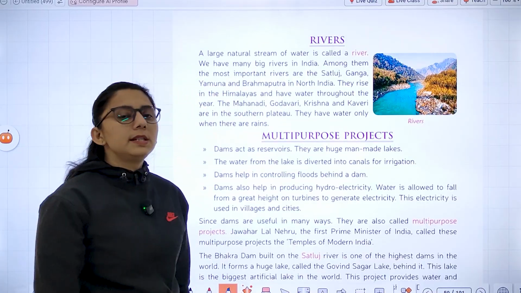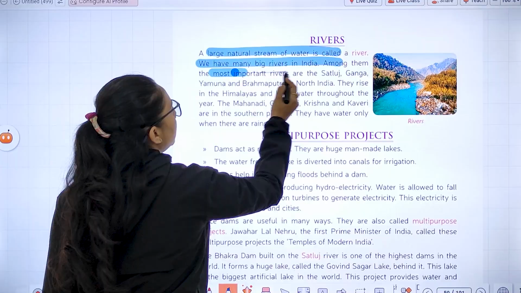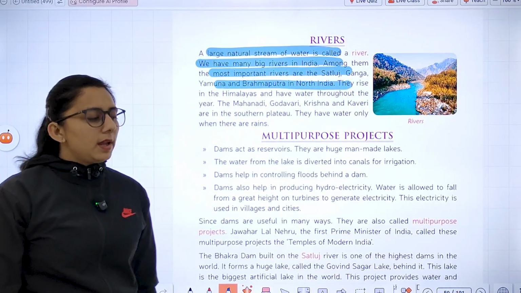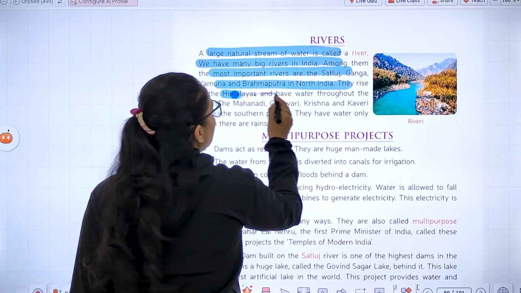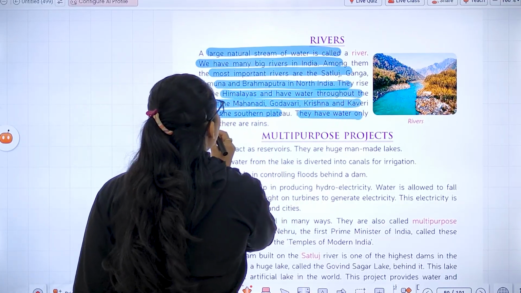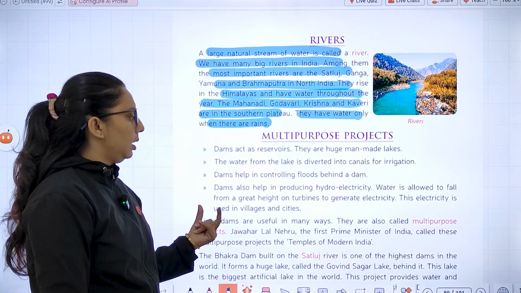Then we have rivers, which are large natural streams of water. We have many big rivers in India like Satluj, Ganga, Yamuna and Brahmaputra. From where do they rise? From the Himalayas, and they have water throughout the year. Then Mahanadi, Godavari, Krishna, Kaveri have water only when there is rain.